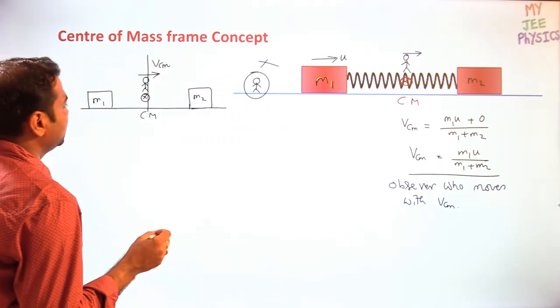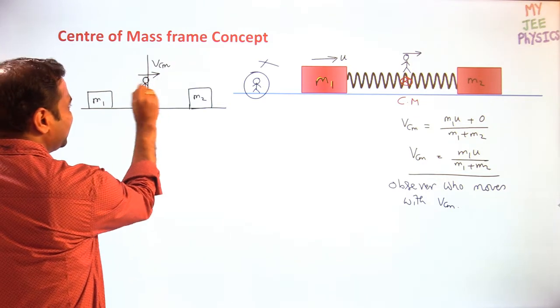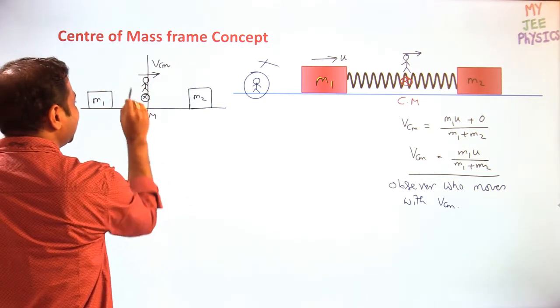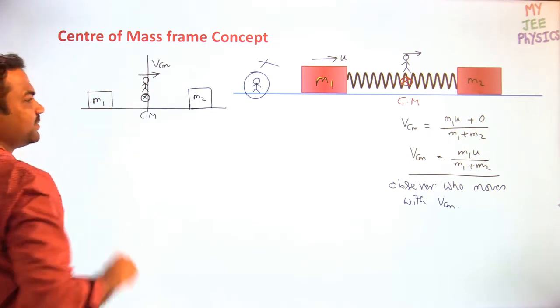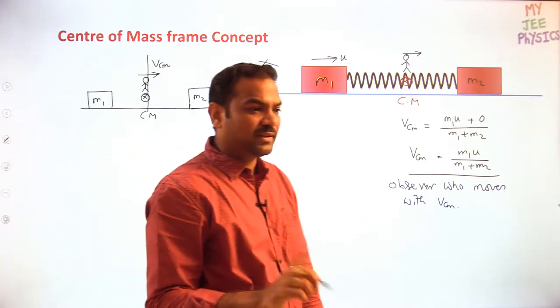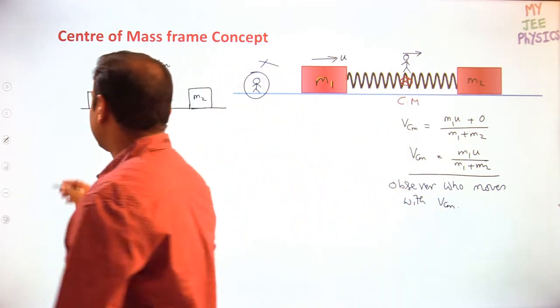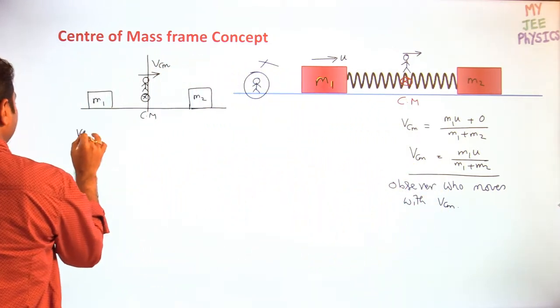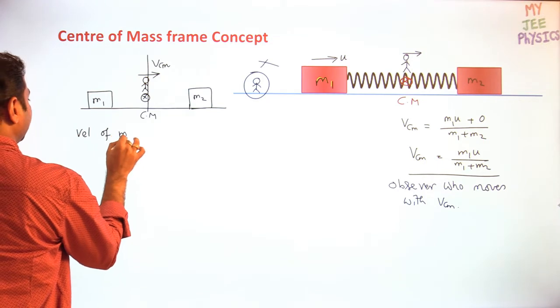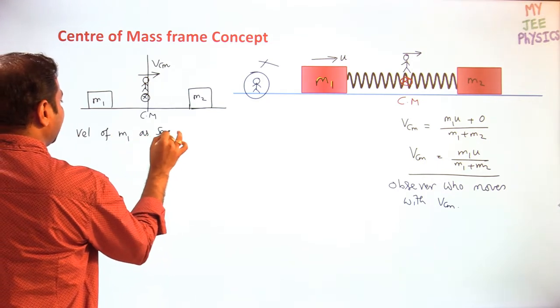So if the observer is moving with velocity of center mass, now what is the velocity of m1 seen by the observer? Velocity of m1 seen by the observer in the center mass frame. Getting my point?